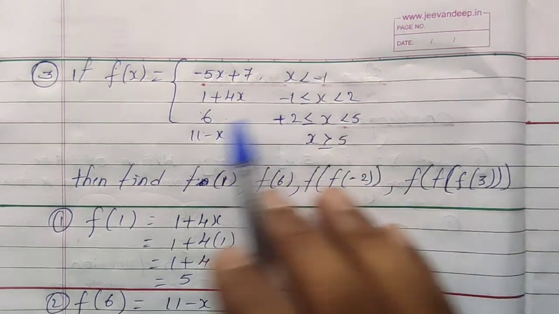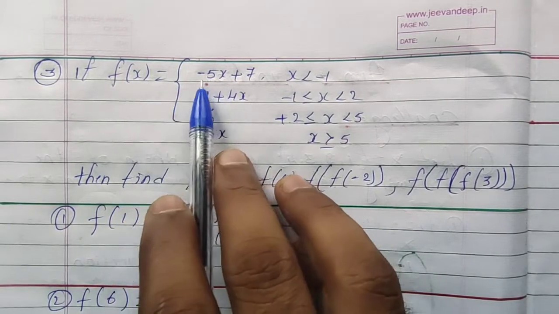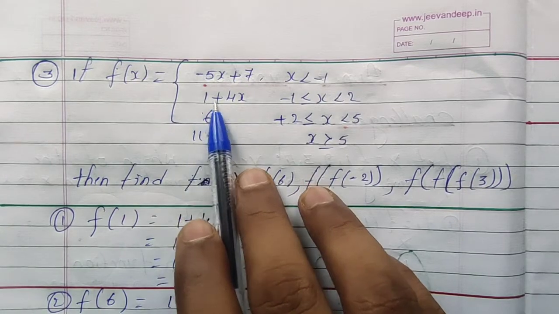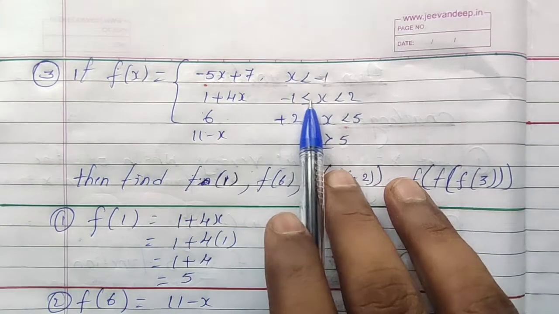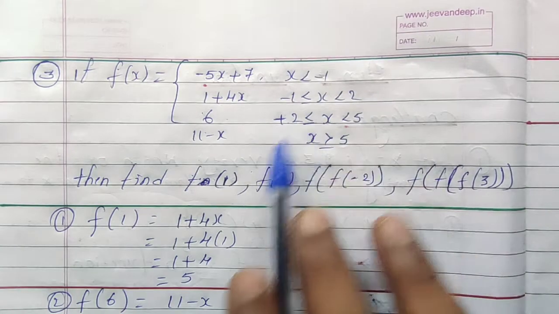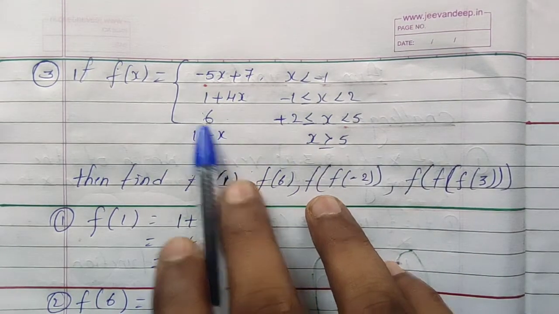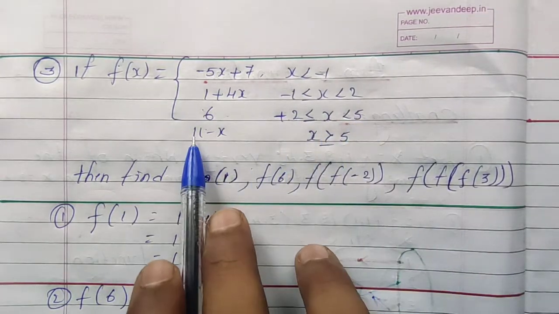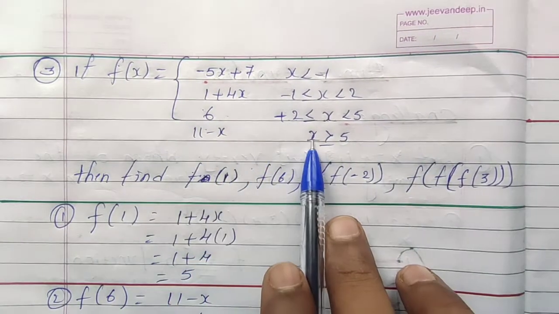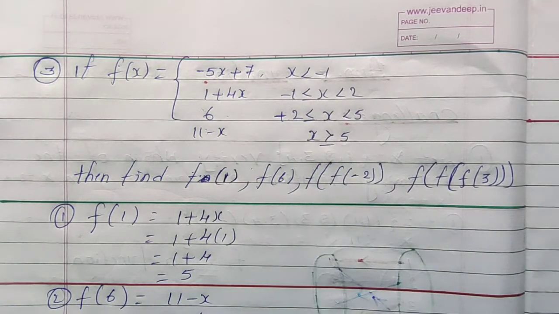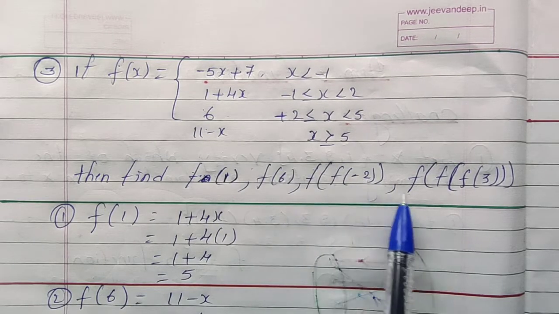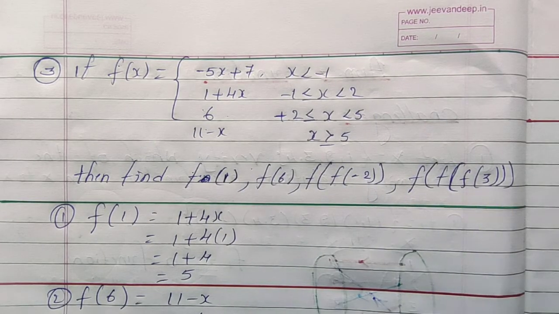Now question number 3. If f(x) equals 5x + 7 when x is less than -1, 1 + 4x when x is more than -1 and less than 2, f(x) equals 6 when x is greater than or equal to 2 and less than 5, and f(x) equals 11 - x when x is greater than or equal to 5, we should find f(1), f(6), f(-2), and f(3). Let's do one by one.